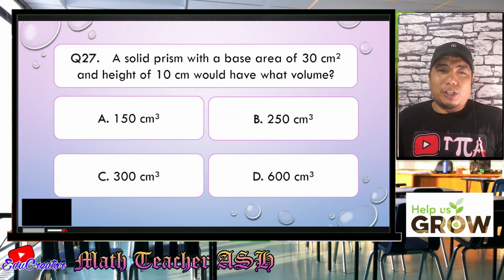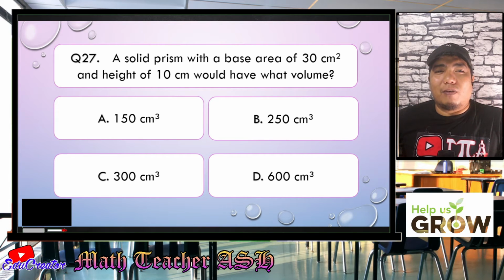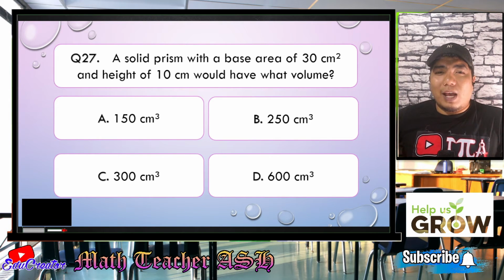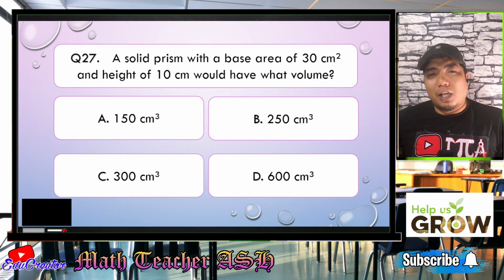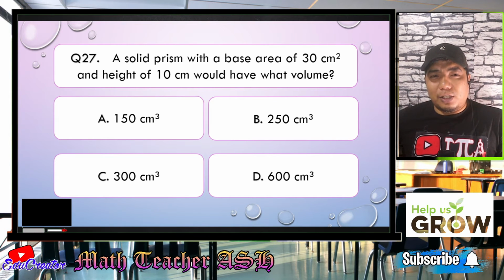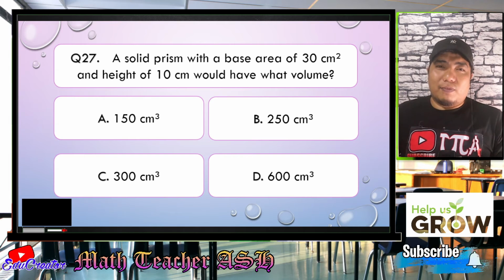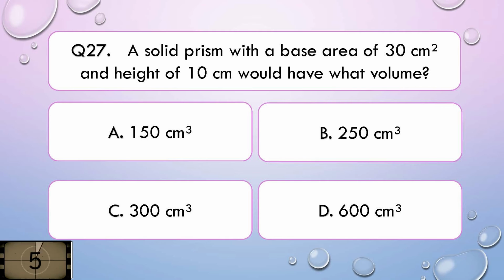A solid prism with a base area of 30 square centimeters and a height of 10 centimeters would have what volume? Is it A, 150 cubic centimeters, B, 250 cubic centimeters, C, 300 cubic centimeters, or letter D, 600 cubic centimeters? I'll give you 5 seconds to think about your answer.